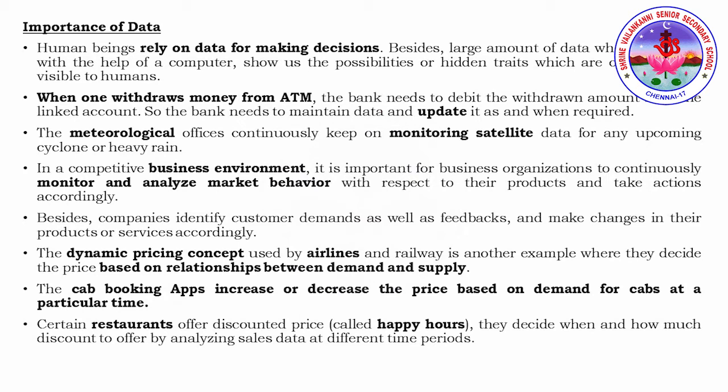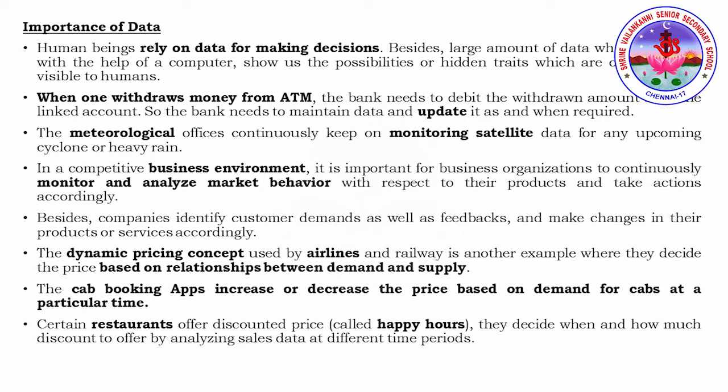If you take airline and train tickets, when we are booking, they make use of the dynamic pricing concept. Depending upon the demand and supply, the prices will vary in the airlines, right? Similarly, when you try to book a cab using applications like Ola, the dynamic pricing concept has been applied there also.